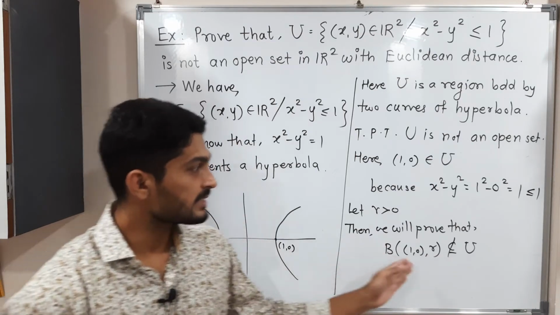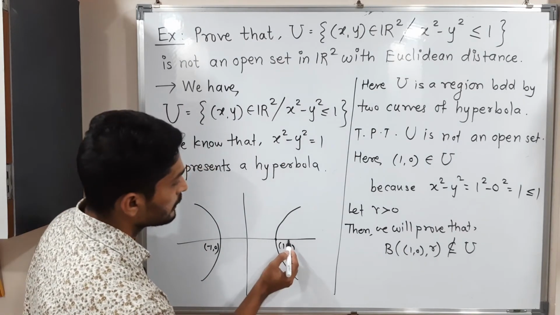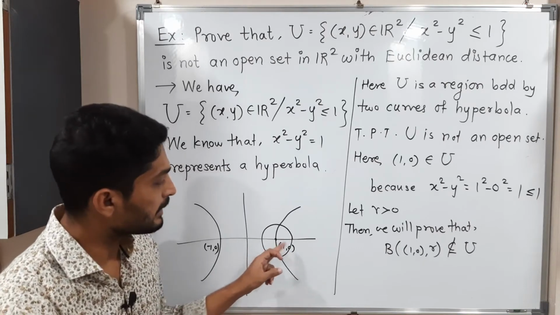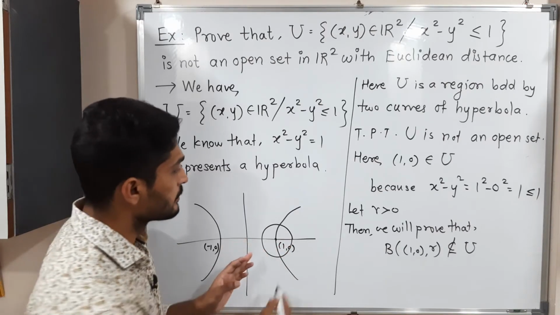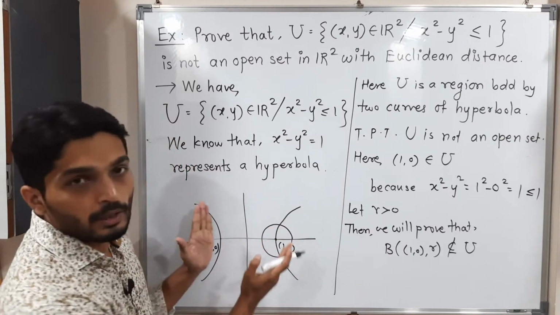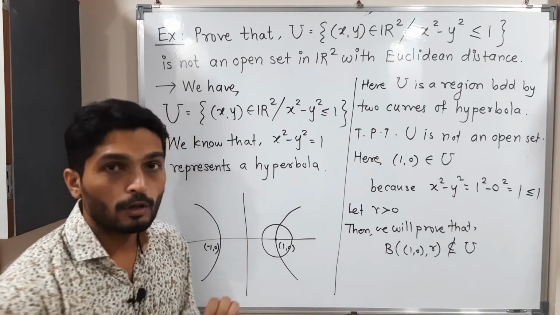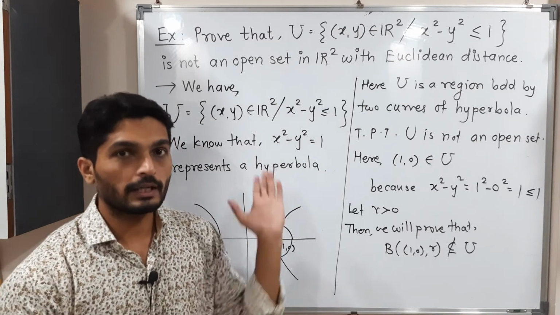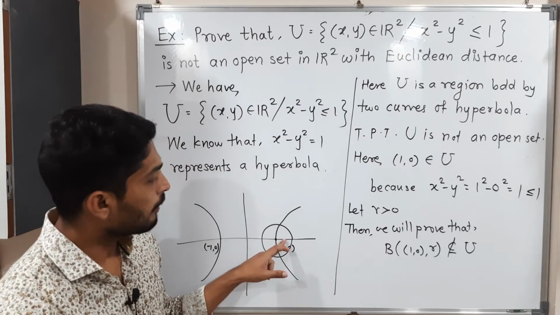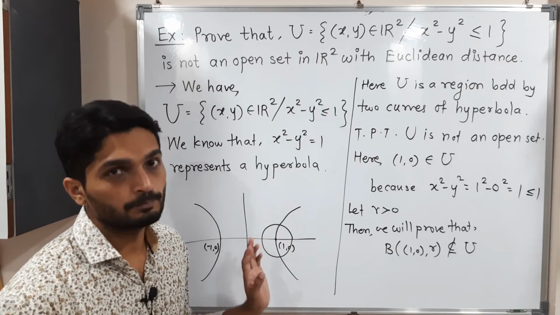So how to prove one set is not a subset of a second set? I will show here. Suppose this is a radius. This is the open ball with center 1 comma 0 and radius R. Getting my point? So this radius is R. See, it does not lie entirely inside the hyperbola. It is going outside. If you reduce the radius, then also some part of the ball will go outside the hyperbola. Getting my point? So we have to find a ball which does not lie in this set U.